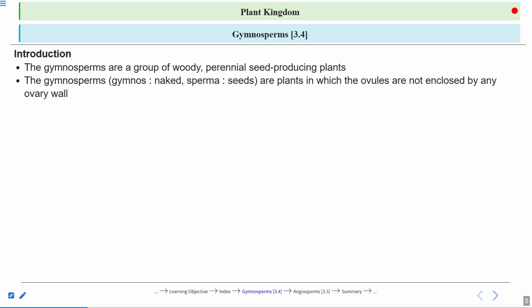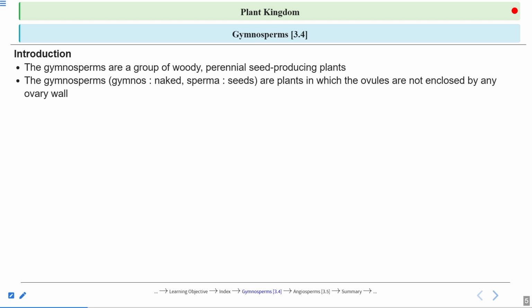Gymnosperm, what is the meaning of this word? We can divide this word into two parts. Gymnos means naked. They are not covered. And what is not covered? Sperma. Sperma means seeds. So it means the seeds are not covered. And if the seeds are not covered, then we can say that the seeds are naked, right?